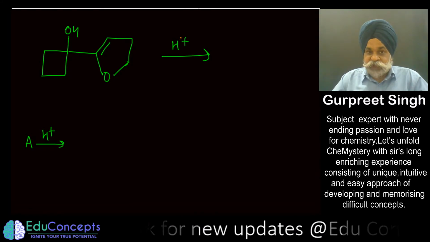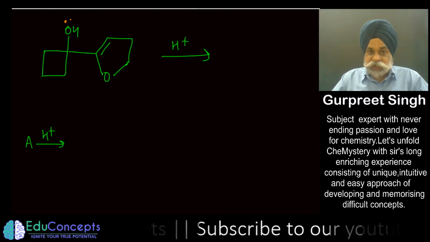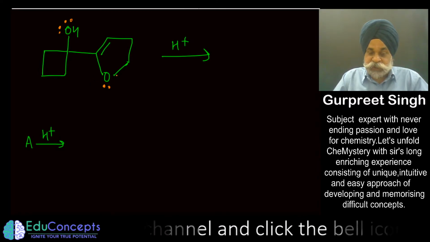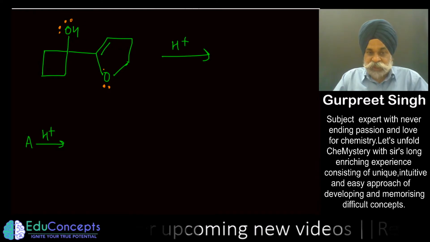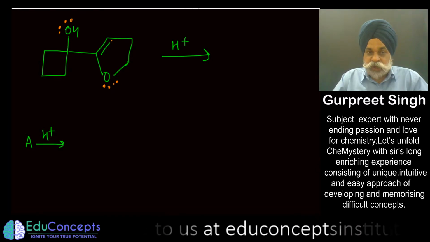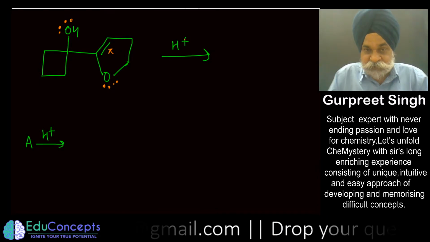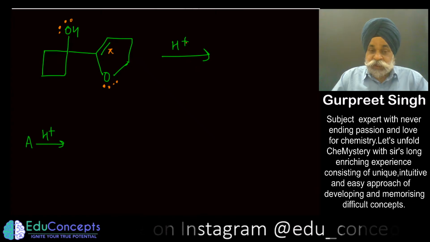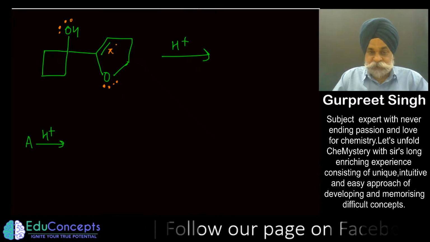Now, why I find this question very important is that there are two or three sites where this H positive can attack: either the alcoholic OH group, or the ethereal oxygen, where you have two lone pairs, or the pi bond. So the possible attack of H positive in this question is at three sites: OH, ethereal oxygen, or the pi bond.